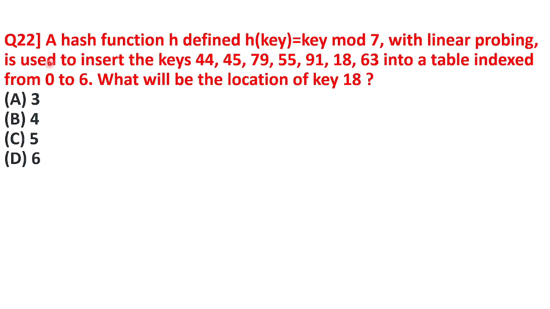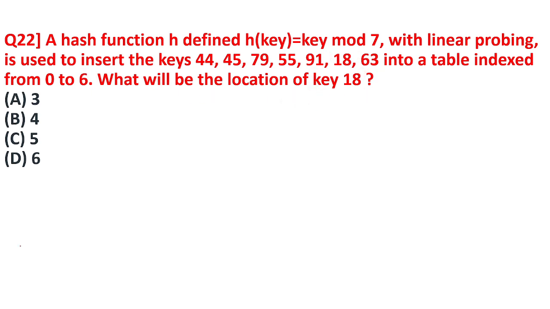Next is question number 22. A hash function h defined as h of key equals key mod 7 with linear probing is used to insert the keys 44, 45, 79, 55, 91, 18, 63 into a table indexed from 0 to 6. What will be the location of key 80?